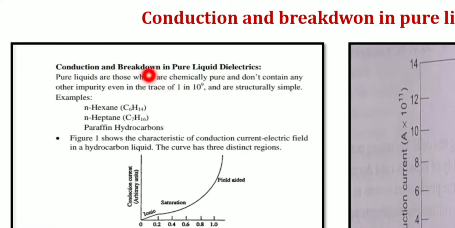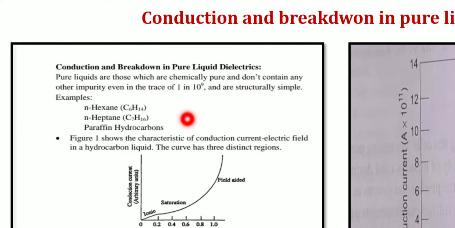So now first we will study these electrical phenomena like conduction as well as the breakdown in which liquids? Pure liquids. Examples for these pure liquids are N-hexane, whose formula is C6H14, carbon atoms 6 and hydrogen 14, and N-heptane, C7H16, paraffin hydrocarbons. These are the examples for the pure liquid dielectrics.